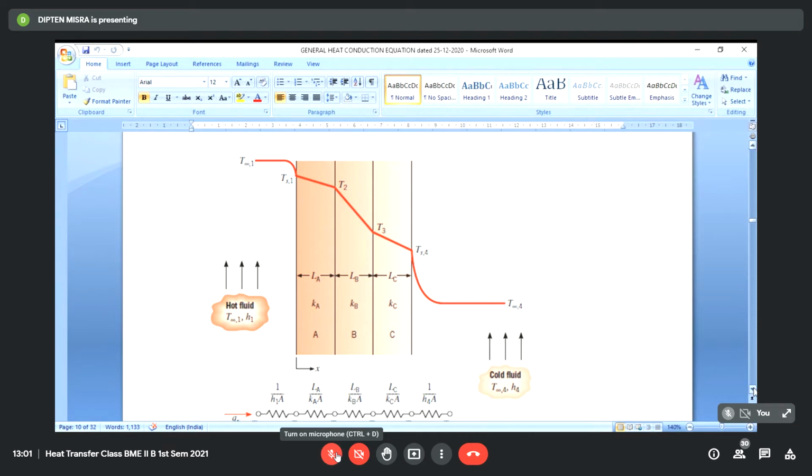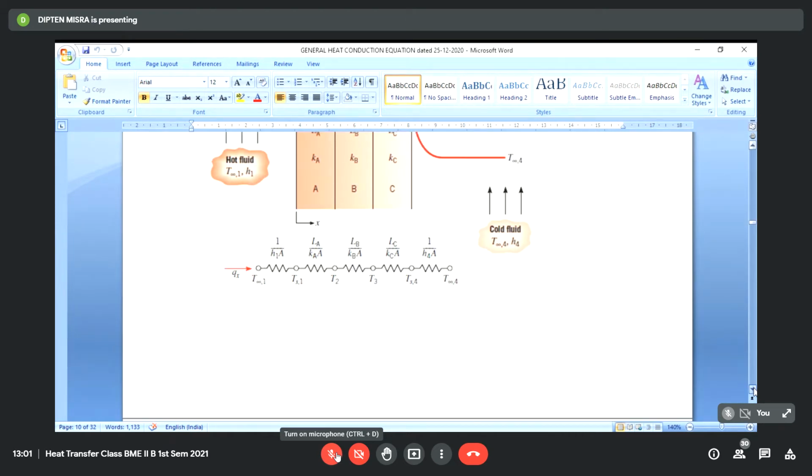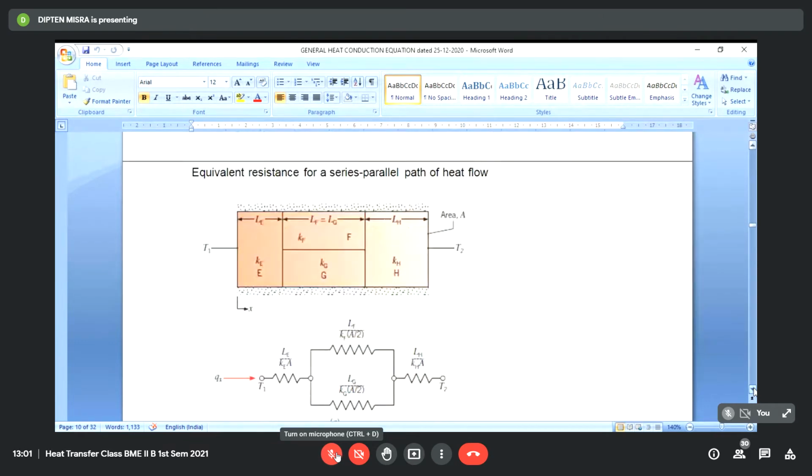Now, there may be a few cases where resistances also may be in parallel, and the situation can be like this. Here the situation shown is one of a series with a parallel. There is a parallel path. Suppose this wall is at T1, the other side of the wall is at T2, and there are four different materials E, F, G, and H.